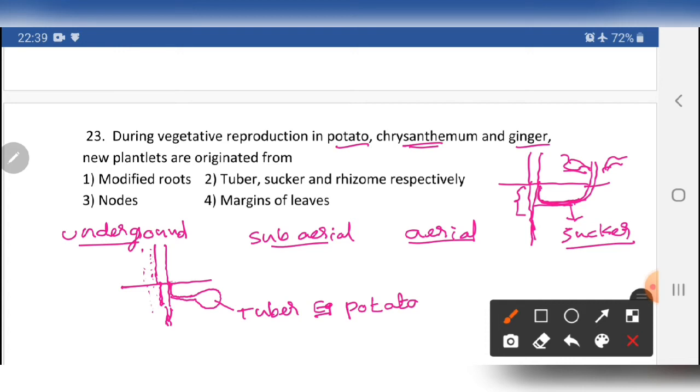And ginger, the same phenomenon. I am using ginger at the surface of the soil. Basically we know ginger, we use it mostly. In ginger, the stem is modified into a horizontal part, having nodes, which is a characteristic of stem, and scaly leaves. This is the ginger that grows horizontally. If it were a corm, it would grow vertically. So no need to explain all these things. New plants are obtained from which one? Not modified root. Tubers, suckers and rhizome respectively. Yes, our answer will be 2. Go to the next question.